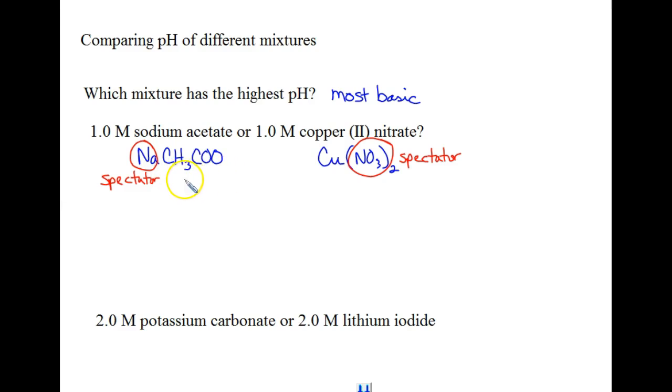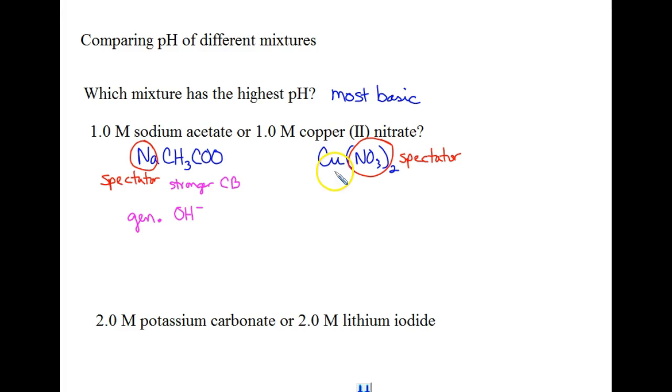So acetate is a stronger conjugate base because it came from a weak acid, acetic acid. So it means that it is going to take some hydrogens from water and it's going to generate some hydroxide ions.